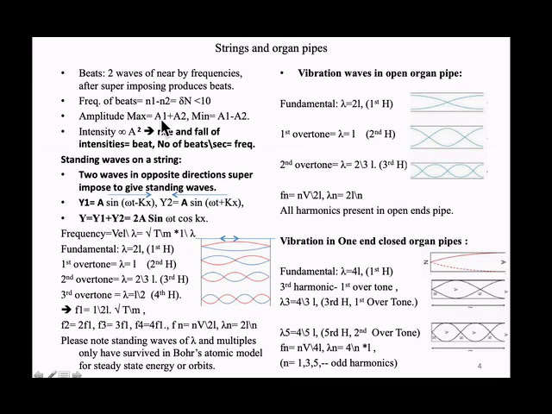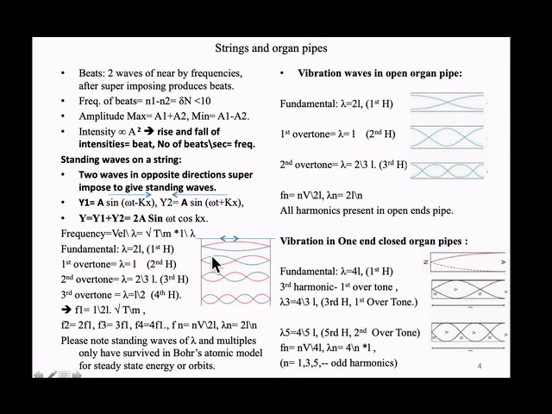The amplitude is maximum A1 plus A2 and the minimum is A1 minus A2. This is the variation of the amplitude of the beats. Intensity is proportional to A square. So the rise and fall of intensities is a beat. What is a beat? Rise and fall of intensities. The number of beats per second is the frequency difference N1 minus N2.